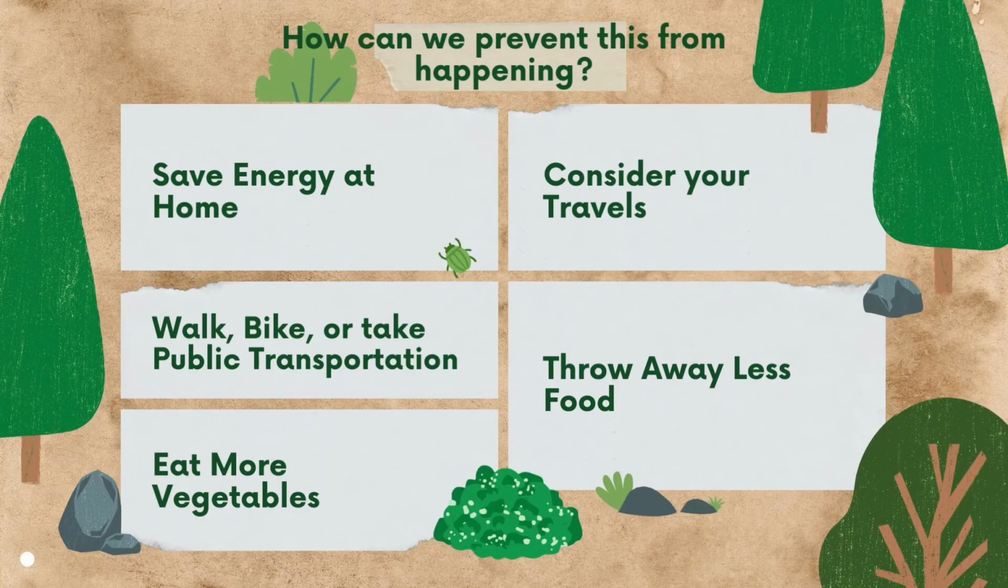Number 1. Save energy at home. Turn off unnecessary appliances or plug them off when not in use. Number 2. Walk, bike, or take public transportation. Number 3. Eat more vegetables. Number 4. Consider your travels, for it affects carbon footprints. Number 5. Throw away less food.